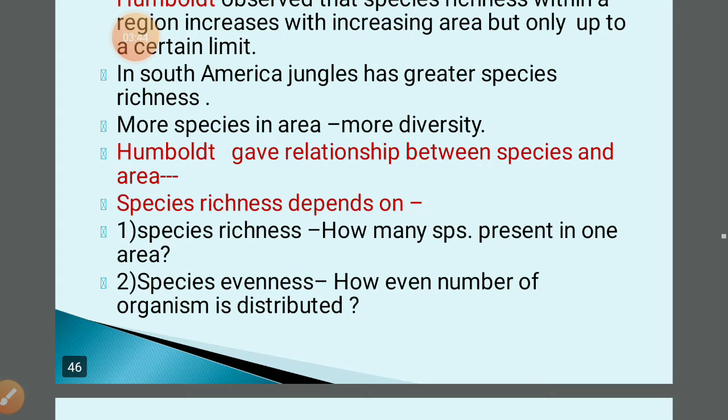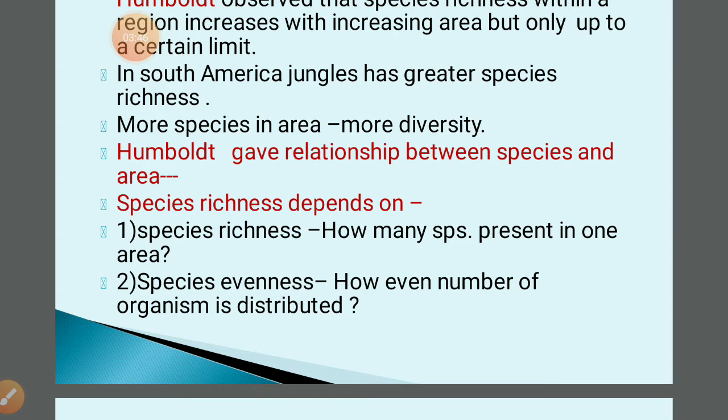Species evenness also helps us understand species richness and the relationship between species and area. So what is the meaning of evenness and unevenness? Communities where species are represented by more or less the same number of individuals exhibit evenness.